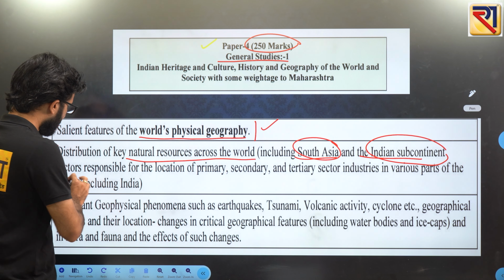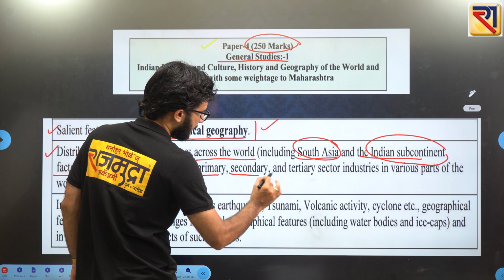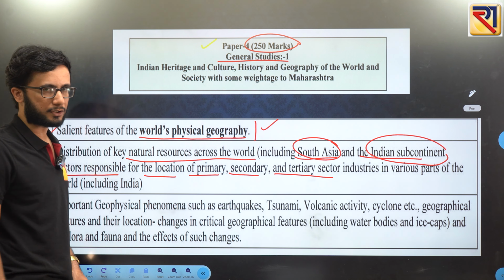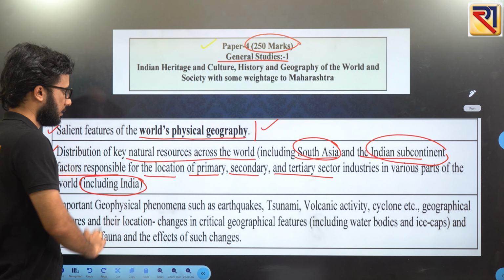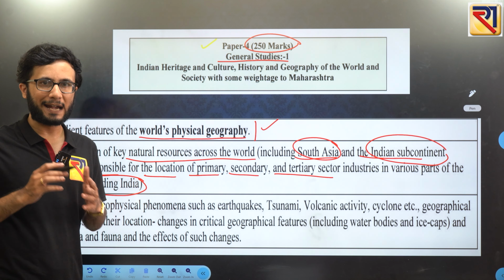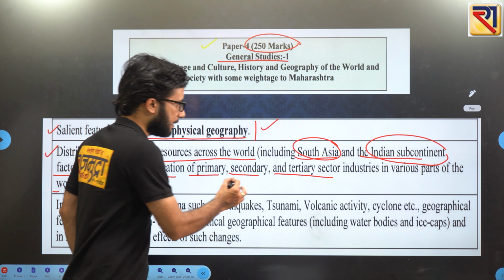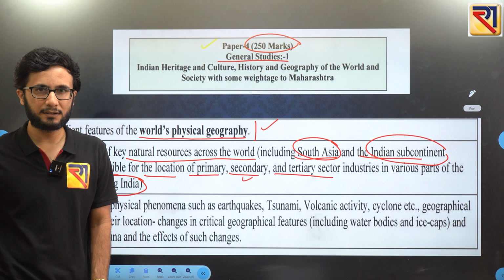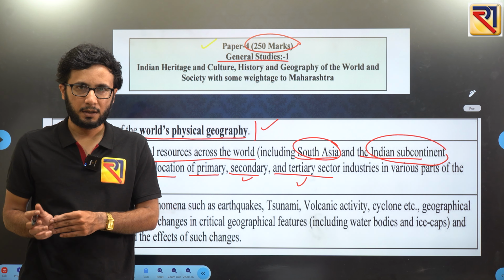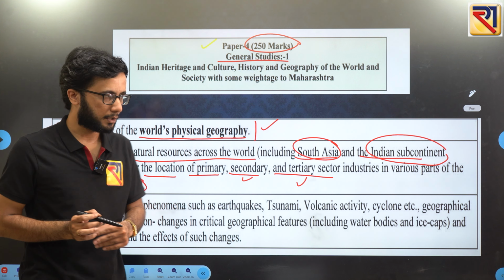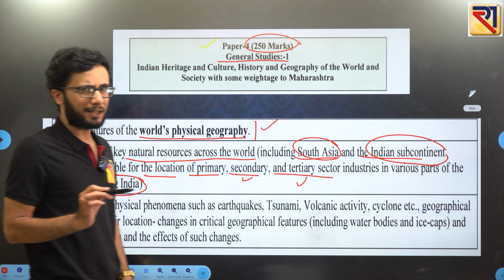And after that, they are saying factors responsible for location of primary, secondary and tertiary sector industries in various parts of the world, including India. Primary sector industries, agriculture related industries, where exactly these are located. Secondary, manufacturing related industries, where these are located. Then service related, tertiary sector, where exactly these industries are located. So what are the factors responsible for this? Like what are the reasons?